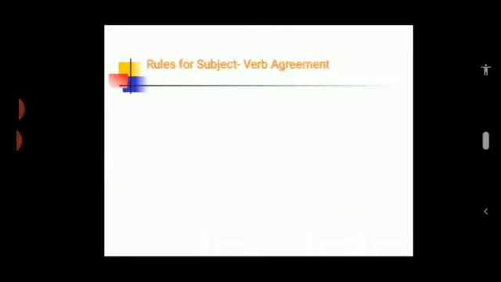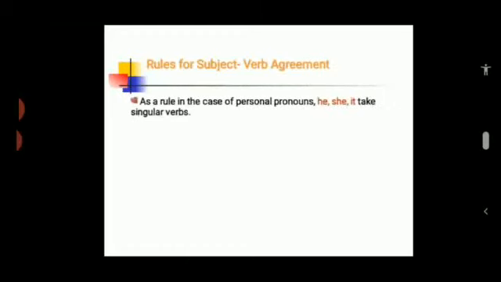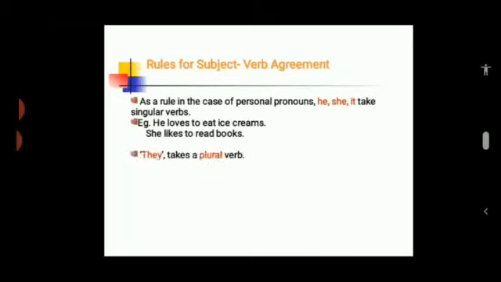So let's understand the rules for subject-verb agreement. As a rule, in the case of personal pronouns, he, she, it take singular verbs. For example, he loves to eat ice creams, or she likes to read books. They takes a plural verb. For example, they enjoy listening to music.